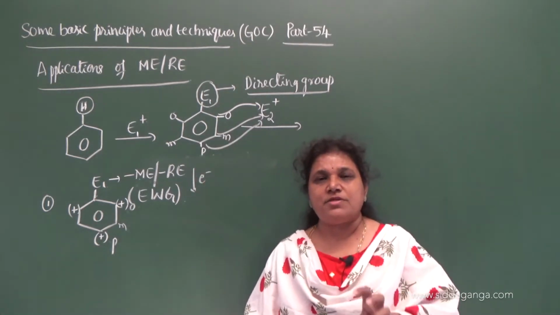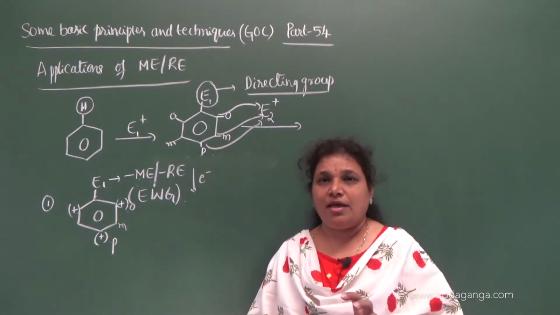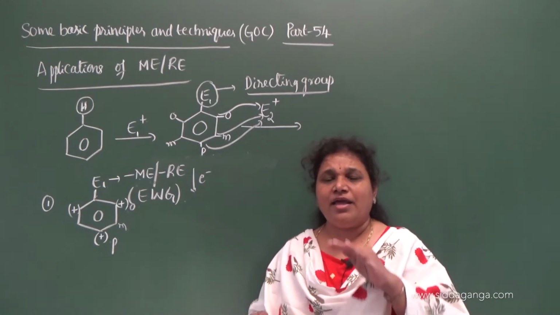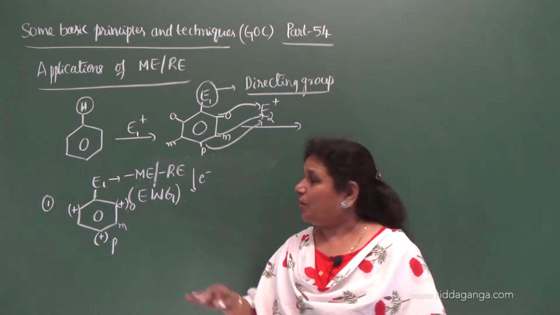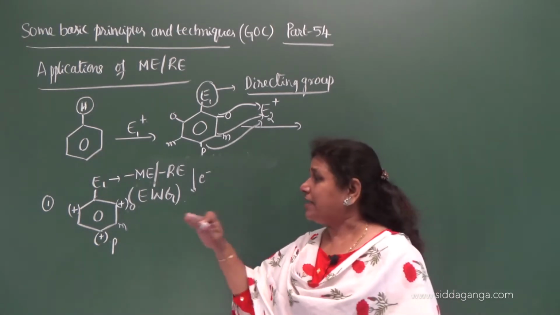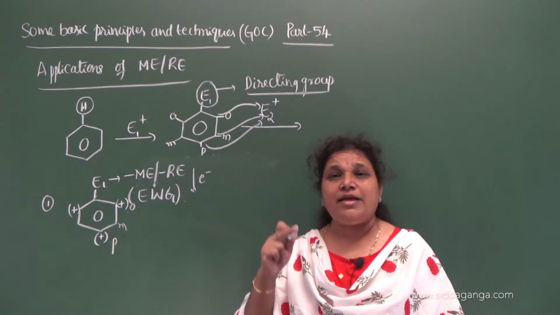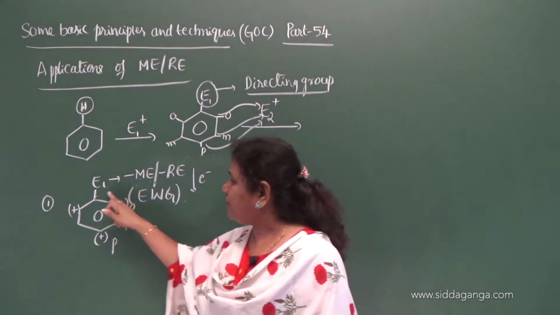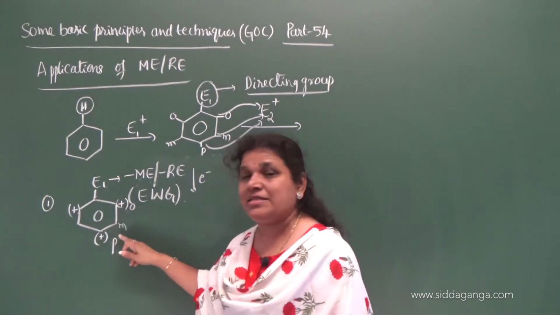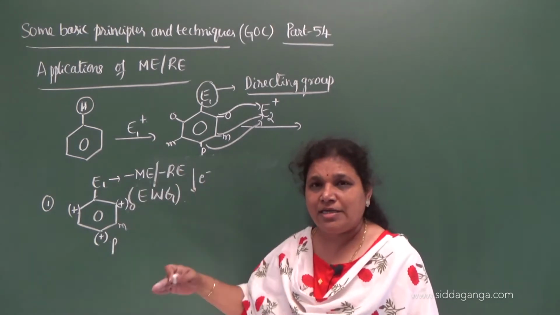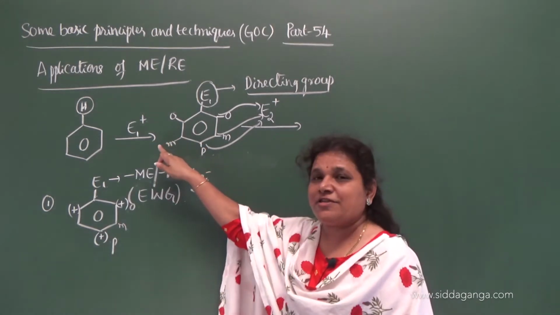Positive charge is developed on the benzene ring, which means the electron density on the benzene ring decreases. So when the electron density is less on the benzene ring, it does not facilitate the electrophilic substitution reaction. Thus the reactivity of the benzene ring towards electrophilic substitution decreases compared to that in the first substitution.